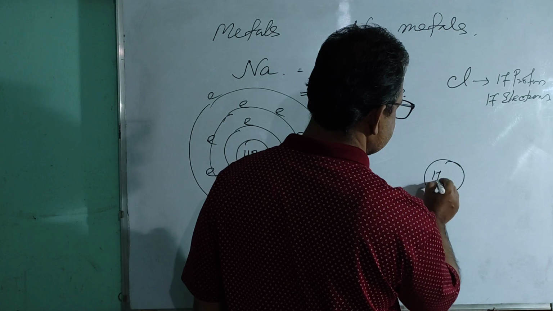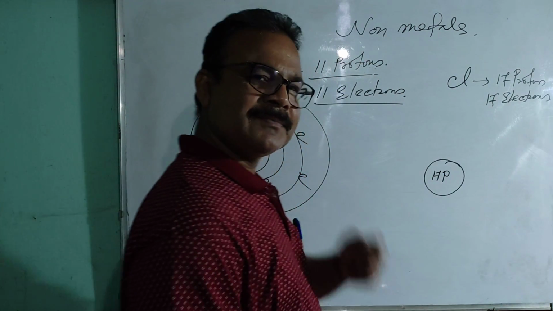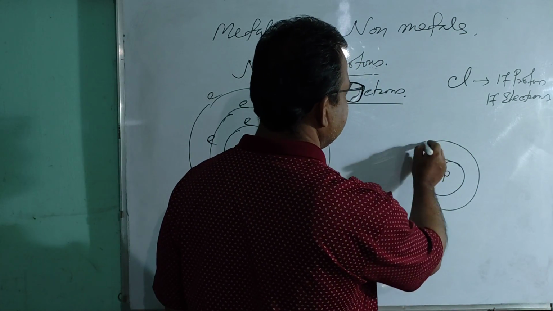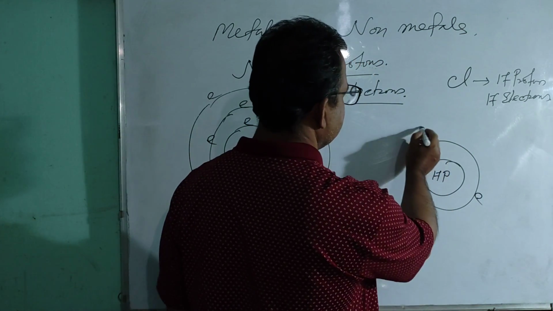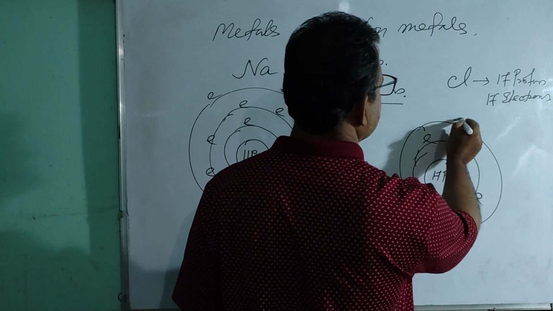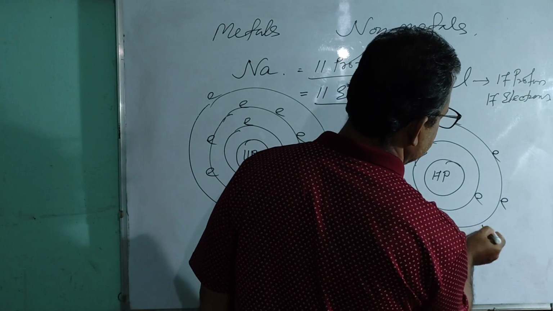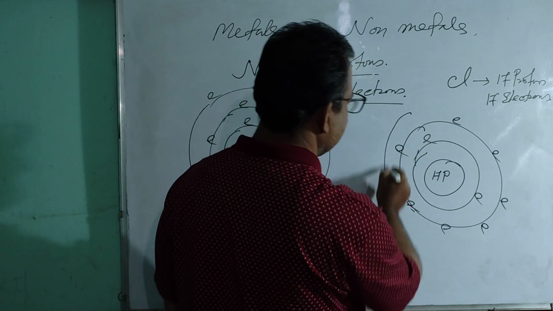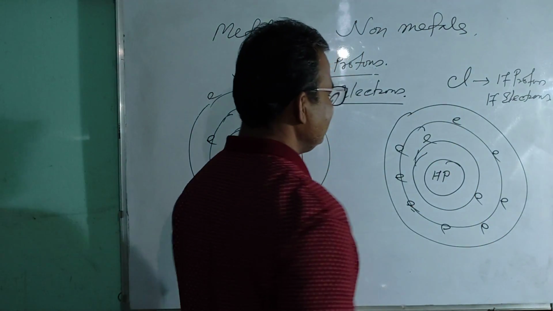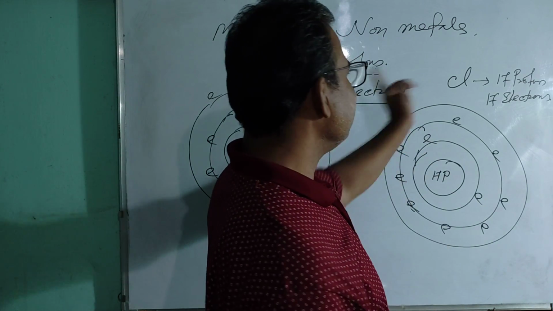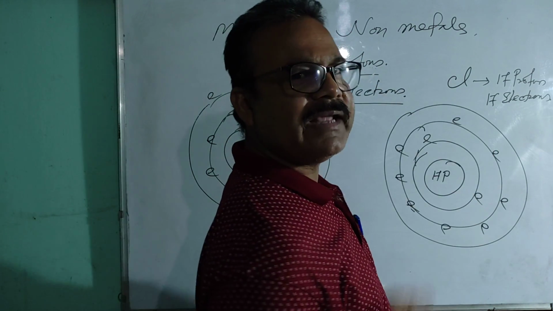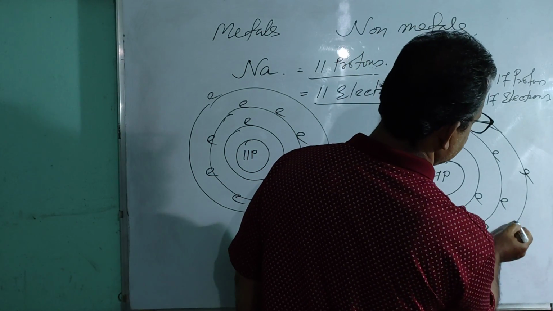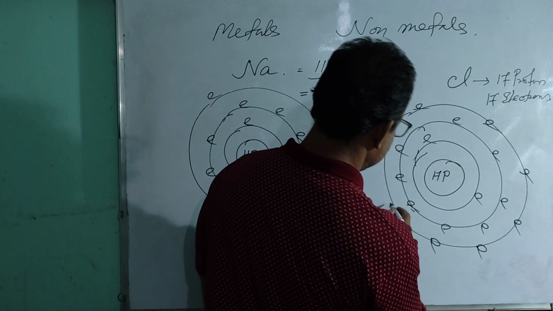Here 17 protons. Now in the first orbit there are 2 electrons. In the second orbit there are 8 electrons. In the third orbit, there are how many electrons then? 2 plus 8, 10. Then 7 electrons are left. So definitely they are in the third orbit. So 1, 2, 3, 4, 5, 6, 7.